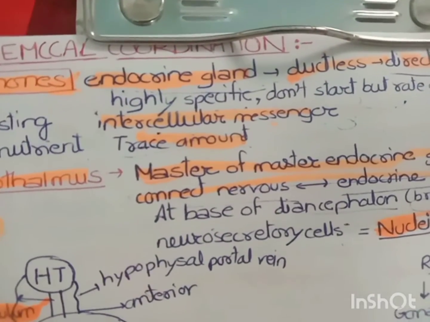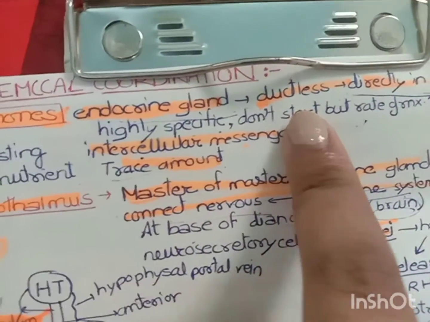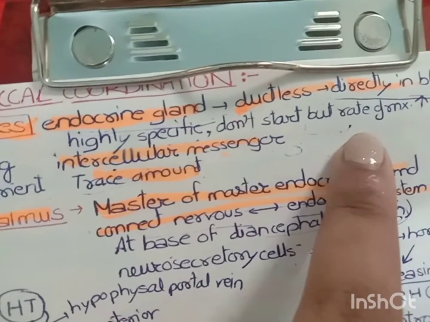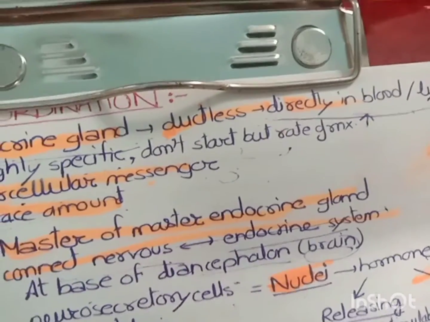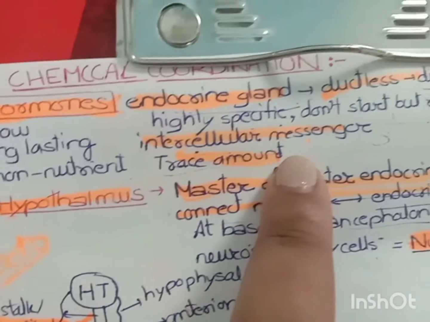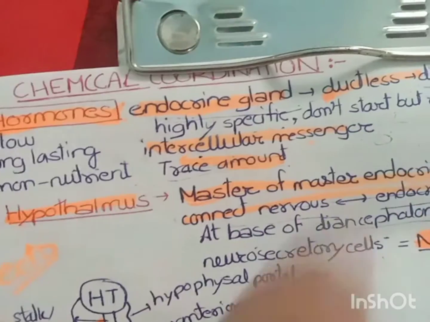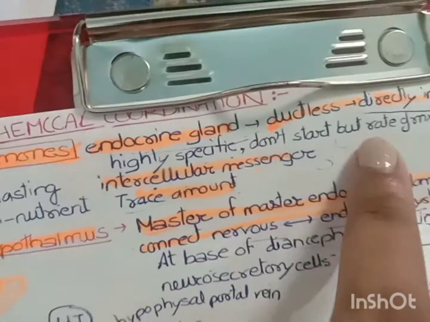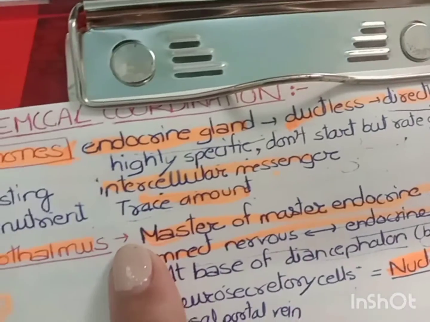Now what are endocrine glands? These are actually those glands which do not contain any duct, okay? And they pour their secretion directly into the blood flow or the lymph flow. Hormones are also known as intercellular messengers just because these are secreted in between the two cells, right? Just as we studied that they are directly poured into the blood, hence between the cells, right?